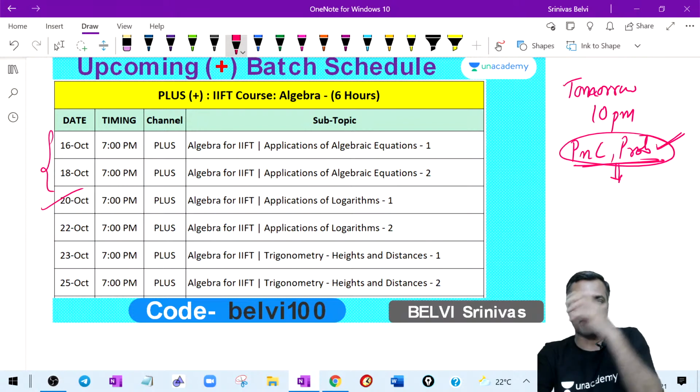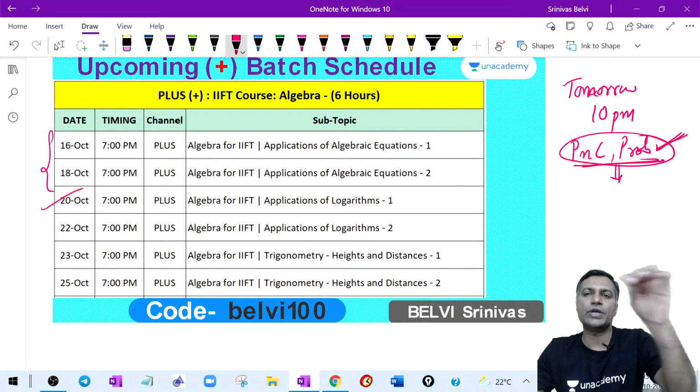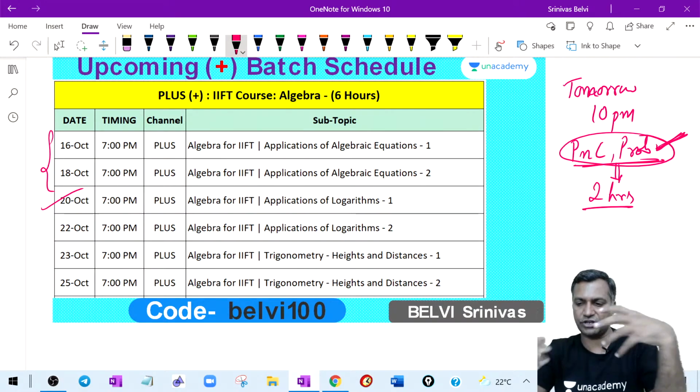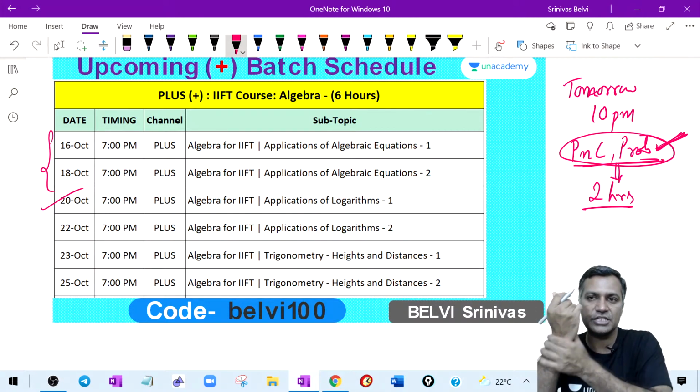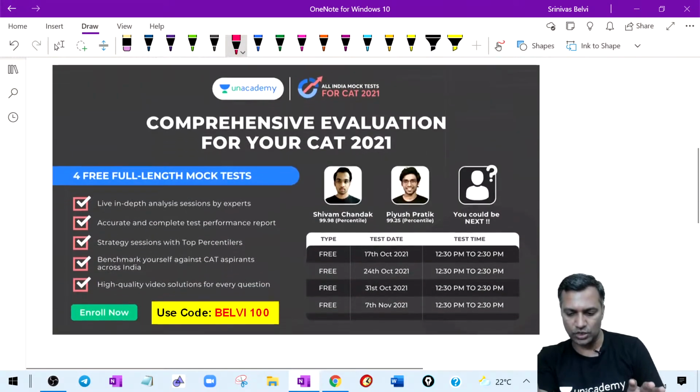Wherever relevant background is required, I'll give it. But meanwhile, devote 2 or 3 hours to refresh yourself with PNC probability so that we can go a little deeper and better as we go on to learn.